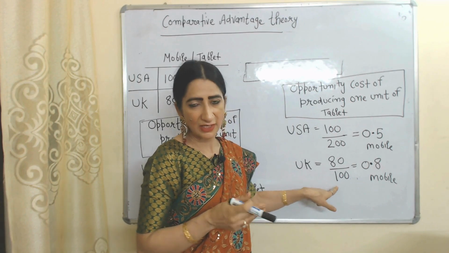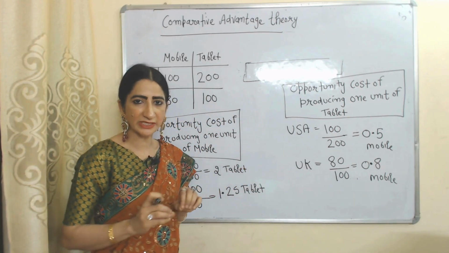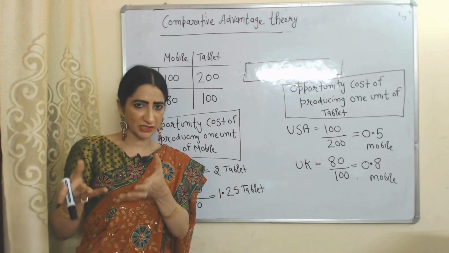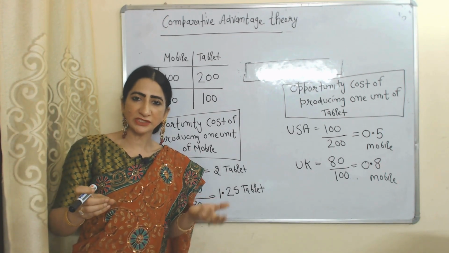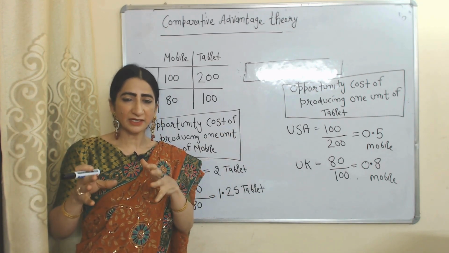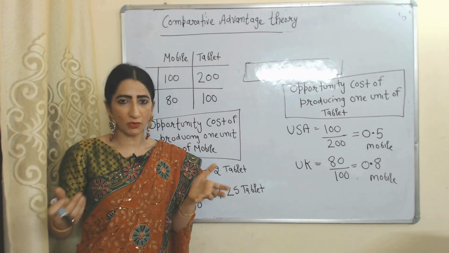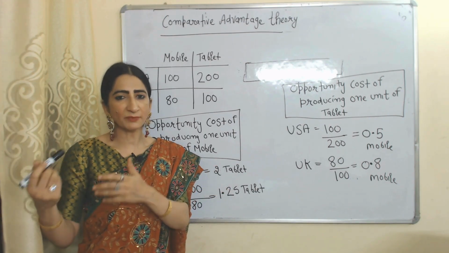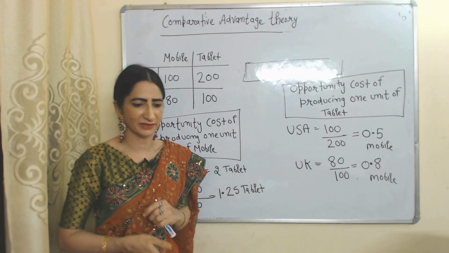So we can say that according to this theory, a country should increase production and export of those goods in which they have lower opportunity cost as compared to another country, but increase import and reduce production of those goods in which they have a higher opportunity cost as compared to another country.